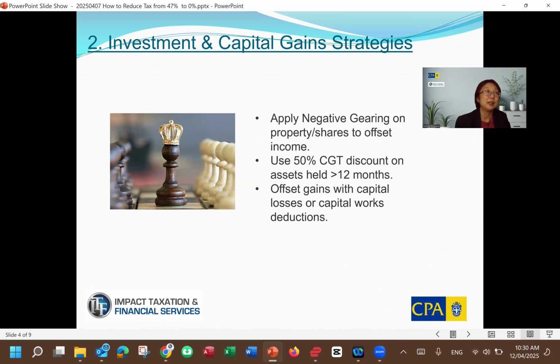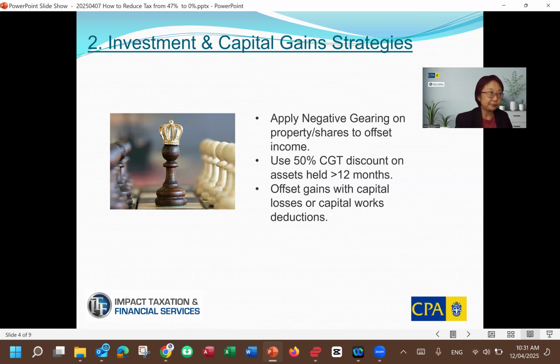All right. And then use the 50% discount on assets held above 12 months. That's actually quite important. In the past, we did have clients who made a mistake. They sold some assets just a few days before the 12 months expired. And then they had to pay the full capital gains tax at the marginal tax rate, which was a shame. Okay, so remember 50% for assets held above 12 months.